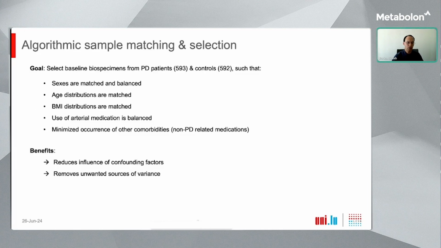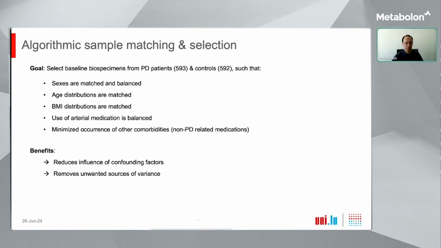An important component of the study design was an algorithmic sample matching and collection, which we conducted before the study to increase the statistical power. Our goal was to select baseline biospecimens from patients and controls in our biobank, such that the sexes are matched and balanced, the age and body mass index distributions are matched, the use of arterial medication is balanced between patients and controls, and we minimize the occurrence of other comorbidities, in particular comorbidities treated with non-PD related medications that can